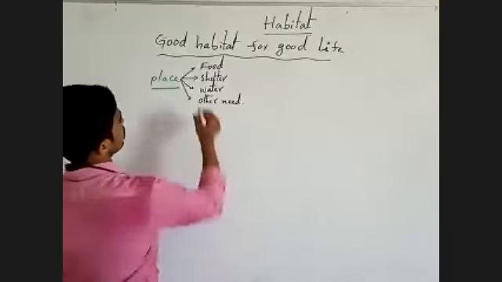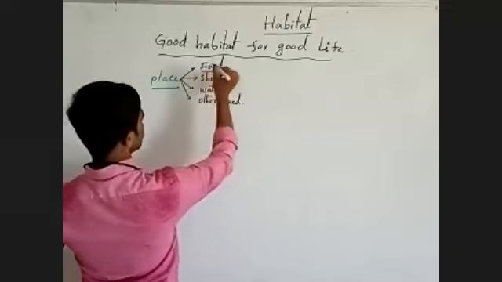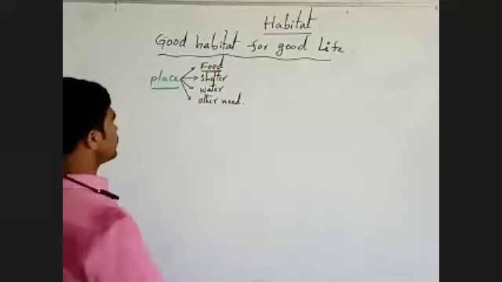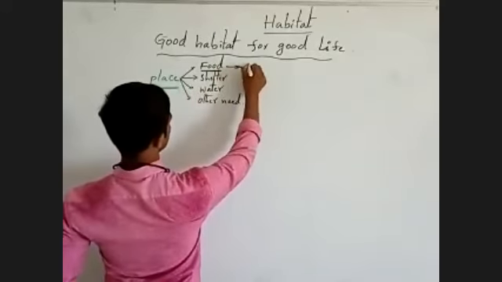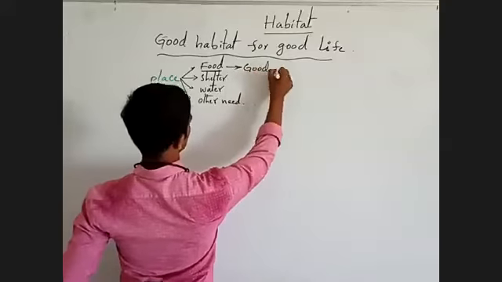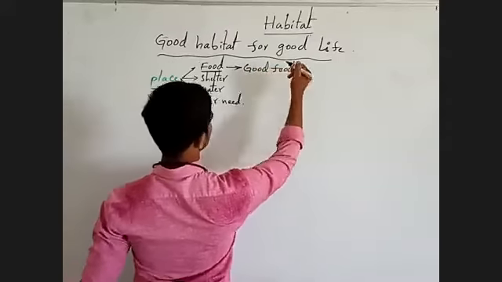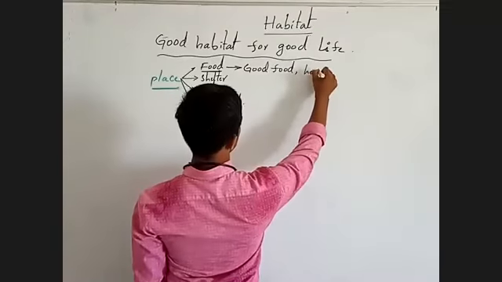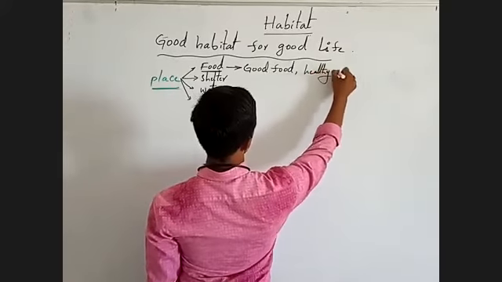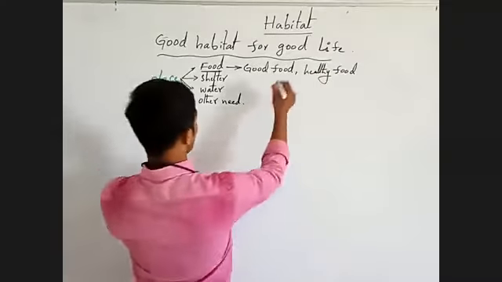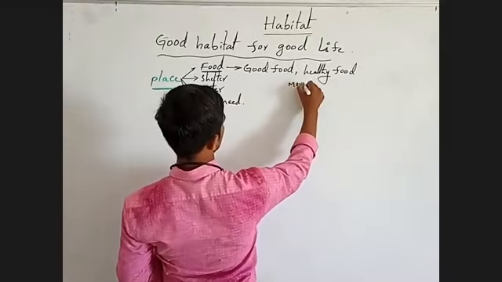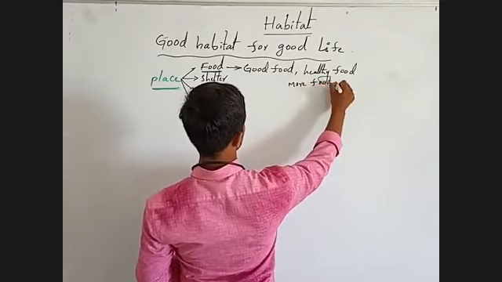Here, a good habitat provides good food material, healthy food material. Next, more food material.